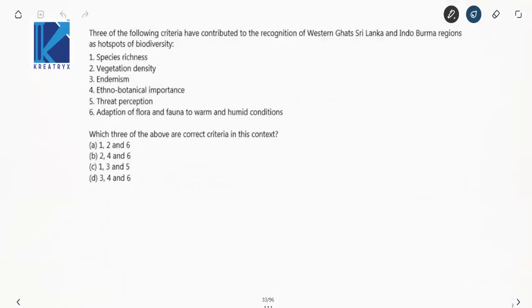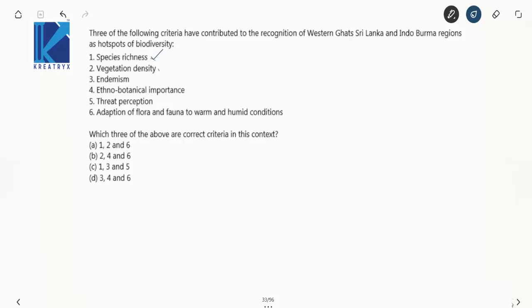Three of the following criteria have contributed to the recognition of Western Ghats, Sri Lanka and Indo-Burma regions as hotspots of biodiversity. Select the three of the above or the correct criteria in this context. Now what is the correct criteria? Species richness, yes.